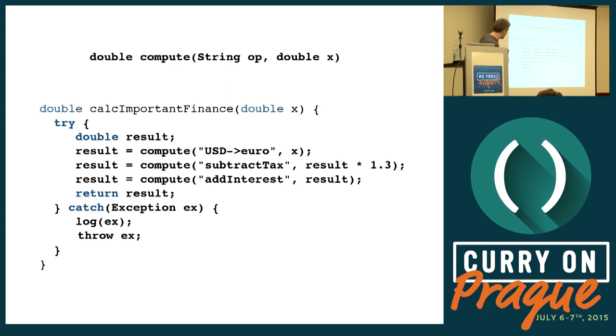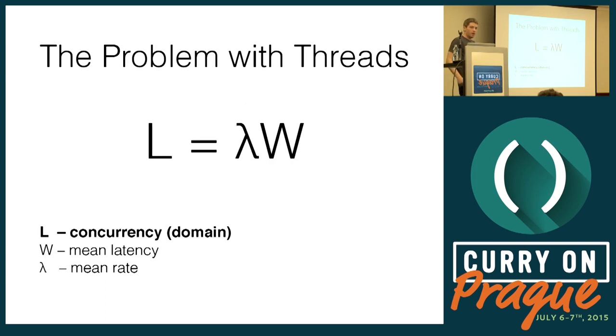But the thing to notice here about compute is that in order to compute the result, it might need to consult an internal service. For example, to retrieve the current exchange rate from the US dollar to the euro, or the current interest rate. So compute may take a long time, may do I/O, and can block. But we don't care about that, right? Because we're imperative programmers, and this is just a sequence. It's very clear what's going on here. But herein lie the problems with threads.